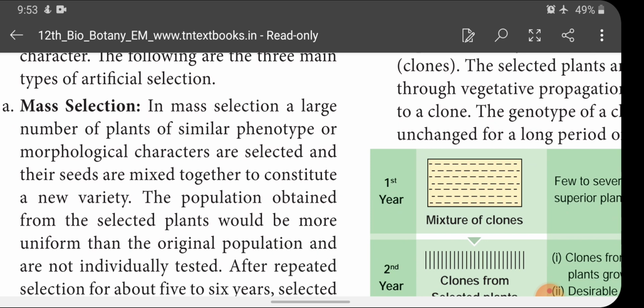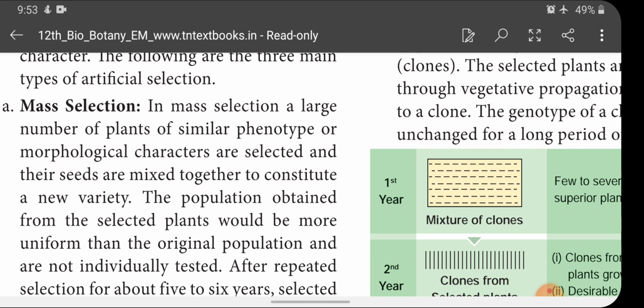Mass, you know very well. In mass selection, a large number of plants of similar phenotype or morphological characters are selected and their seeds are mixed together to constitute a new variety. The population obtained from the selected plants would be more uniform than the original population and are not individually tested.